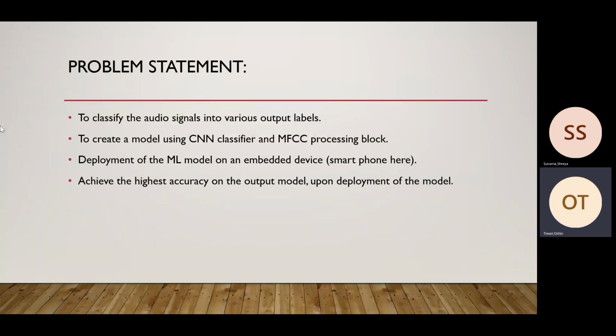So the problem statement of the project is, first, to classify the audio signals into various output labels. We have three output labels in our dataset: first hello, second unknown, and third noise. So we will take the raw data into the classifier and it will classify it into the three labels. Third is to create a model using a CNN classifier and use the MFCC processing block to extract the features from the audio signals. Third is the deployment of this ML model onto an embedded device, that is a smartphone. And fourth, to achieve the highest accuracy on the output model upon deployment.